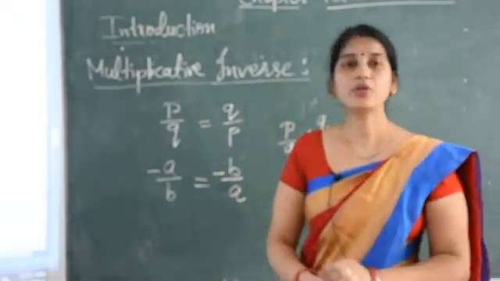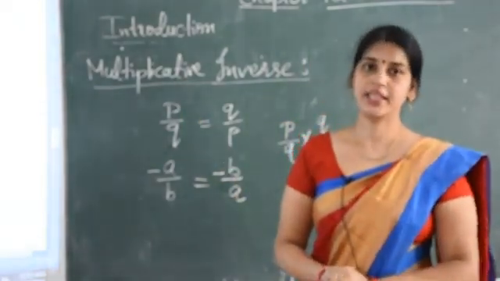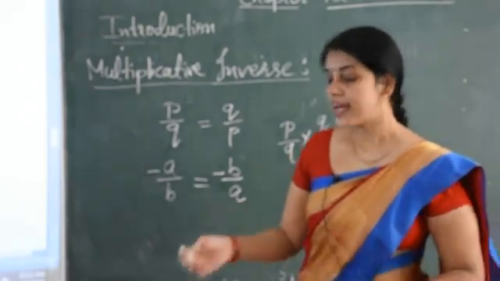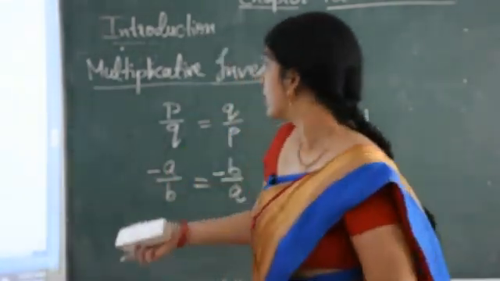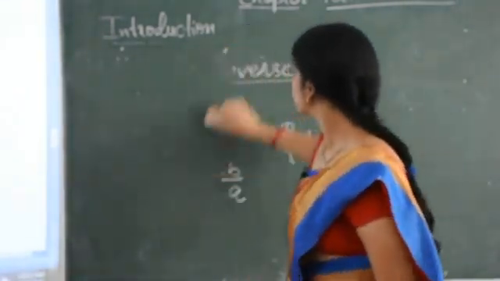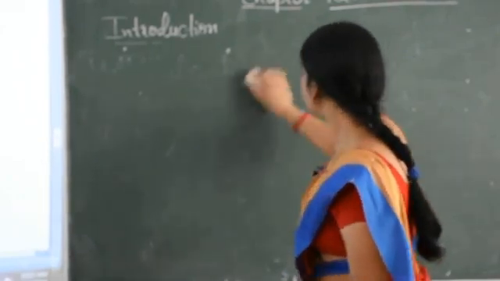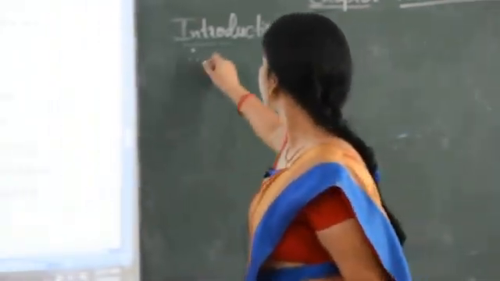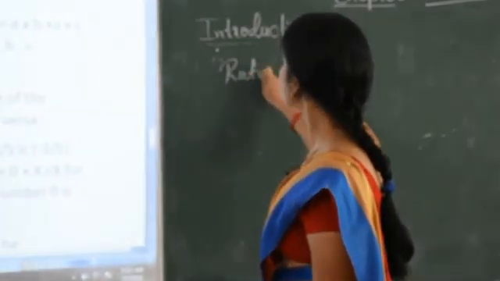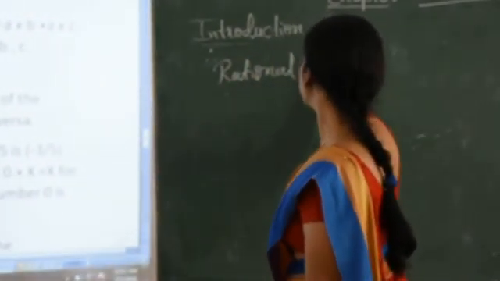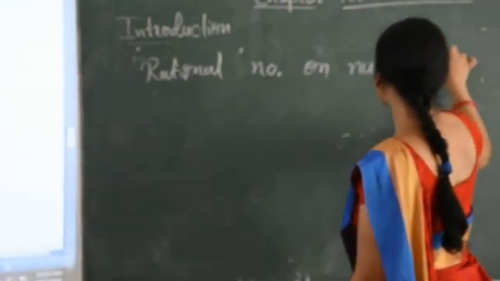Okay, so this is about multiplicative inverse. Now the next topic we have is drawing rational numbers on the number line. Okay, now you learned the number line in previous classes also.